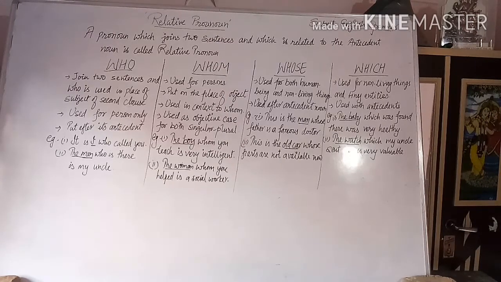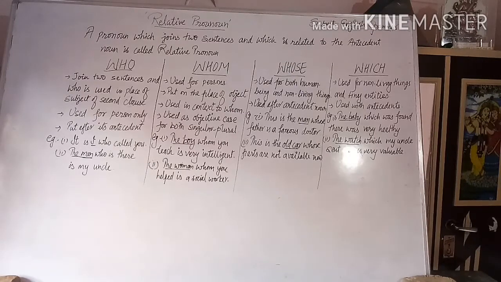Third, it is put after its antecedent. Antecedent means that which comes before anything. That is called the antecedent, and we have to follow that antecedent.